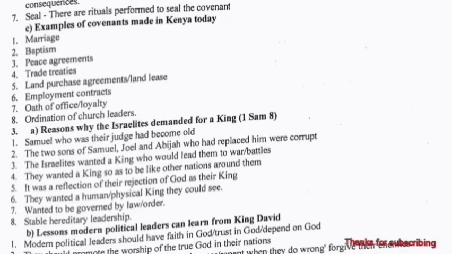It was a reflection of their rejection of God as their king. They wanted a physical king they could see. They wanted to be governed by law. They wanted a stable, hereditary leadership.